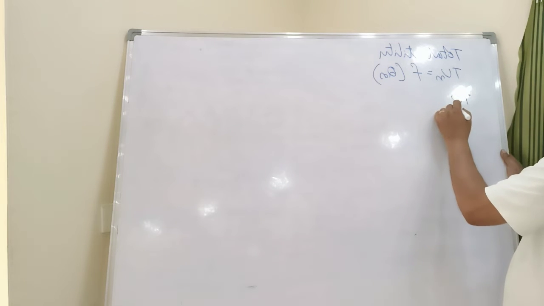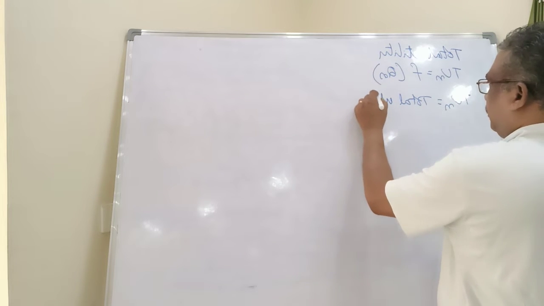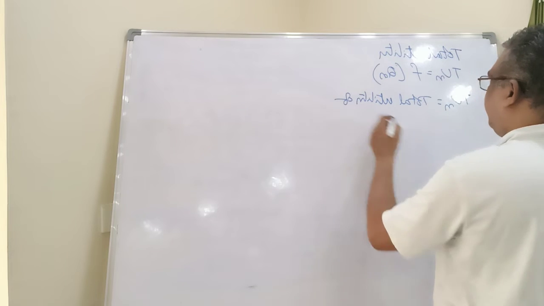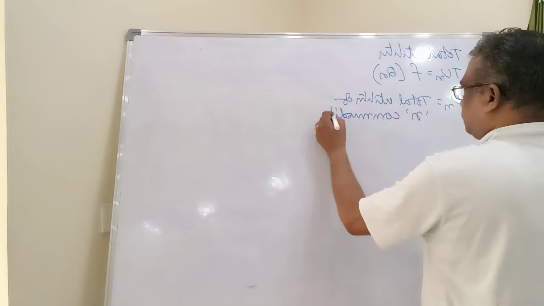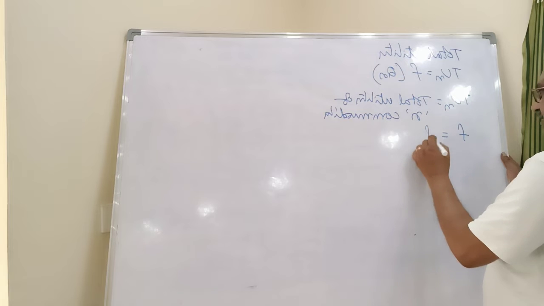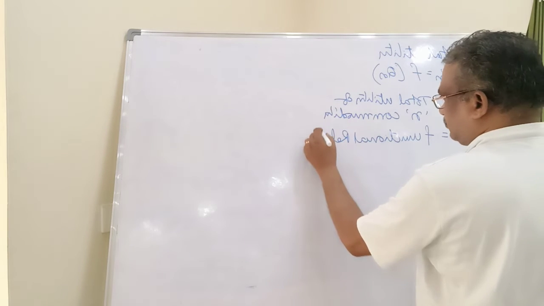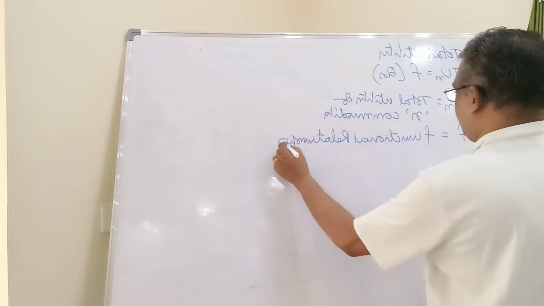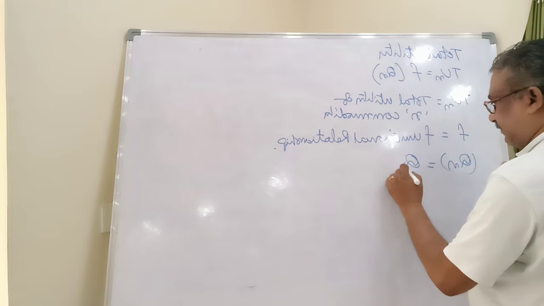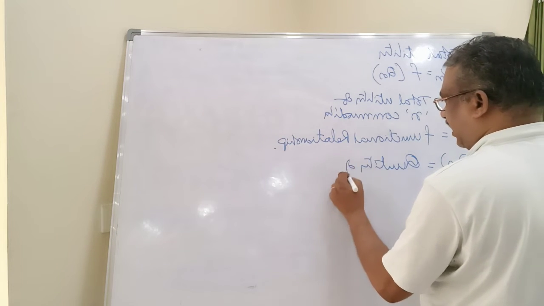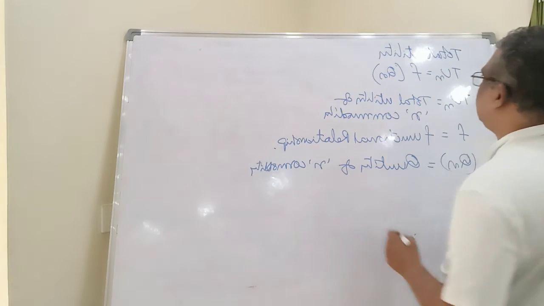TUn equal to total utility of nth commodity, f equal to functional relationship, and Qn equal to quantity of n commodity.